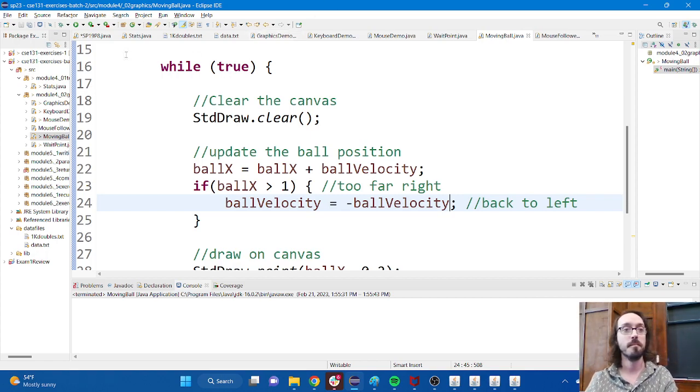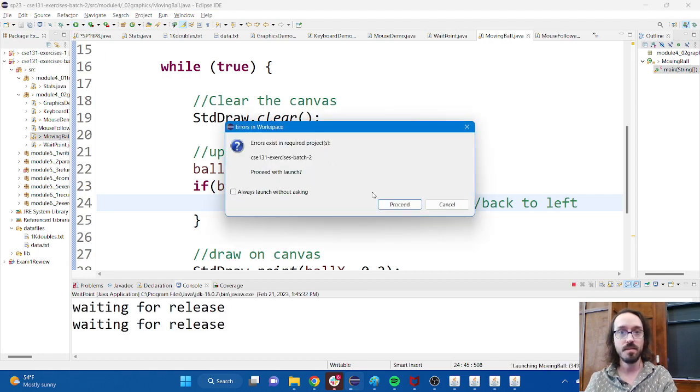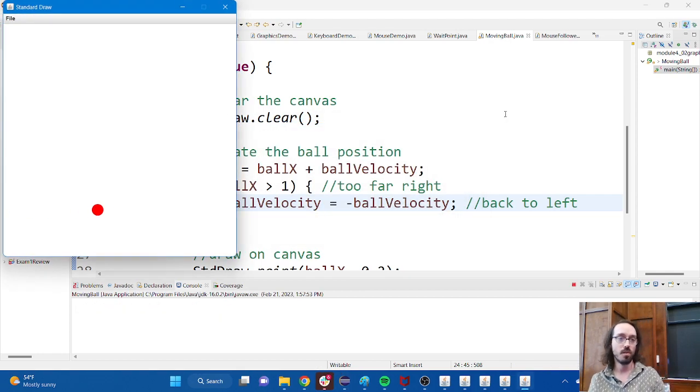Let's try it. Let's see what happens. There goes my ball. Bounce. That's good. Oh, but it got back to the left-hand side of the screen. So what happened there? It got back to the left-hand side of the screen. There was nothing checking for that, so it just kept on going. It's still going. The X position of that ball is very negative and continuing to get more negative. Well, okay, hang on. We can fix that too, right?